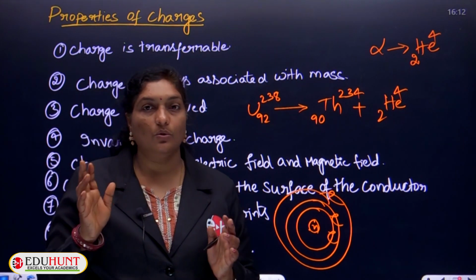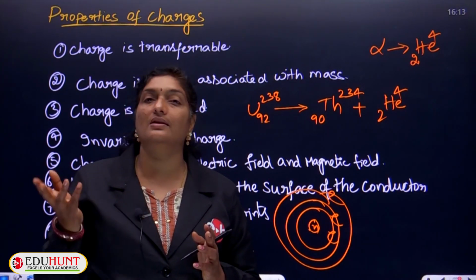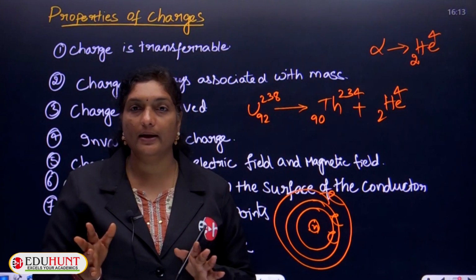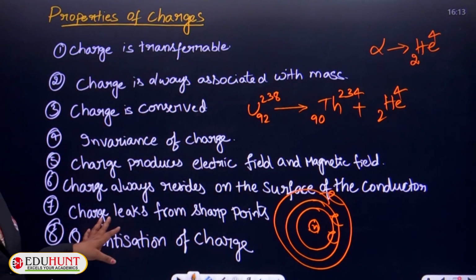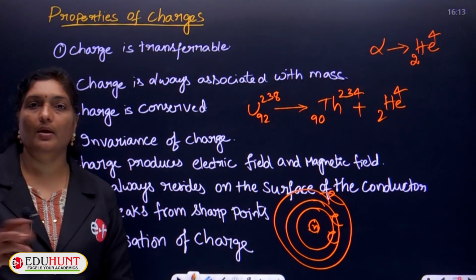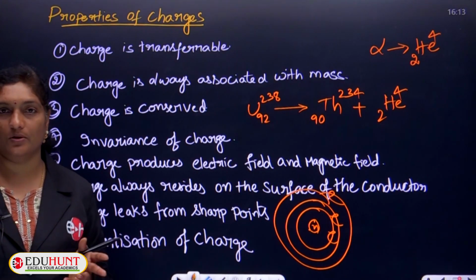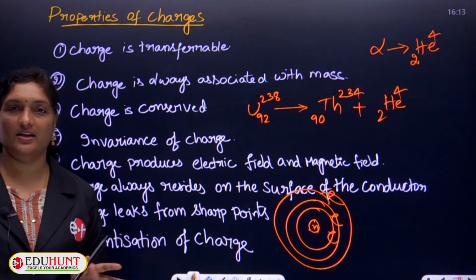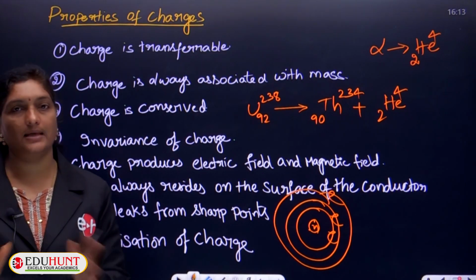So, even though they are moving, there is a variation in the velocity, but no difference is being observed in the charge. Okay, that indicates the invariance of charge. Because of the changes in the velocities of electrons or protons, the charge is not changed. The charge of an atom always remains the same.